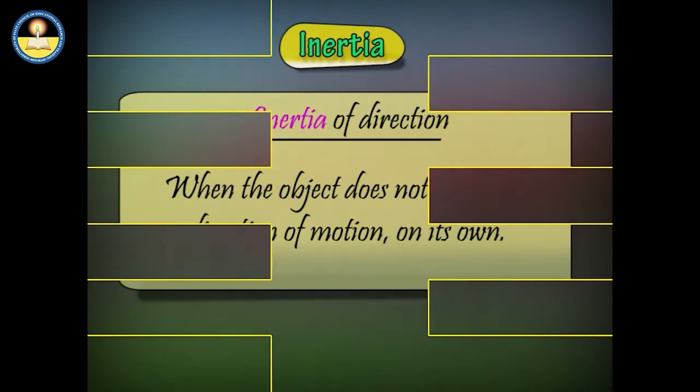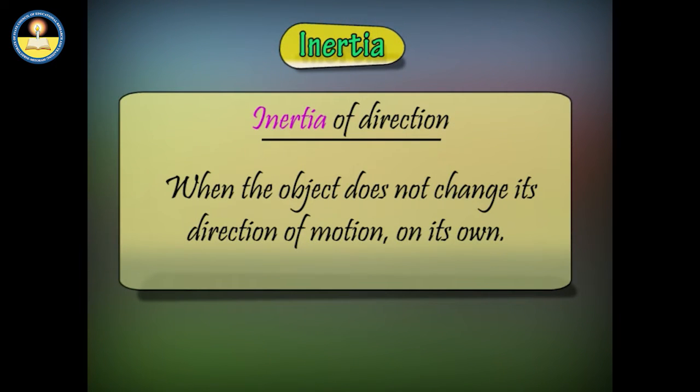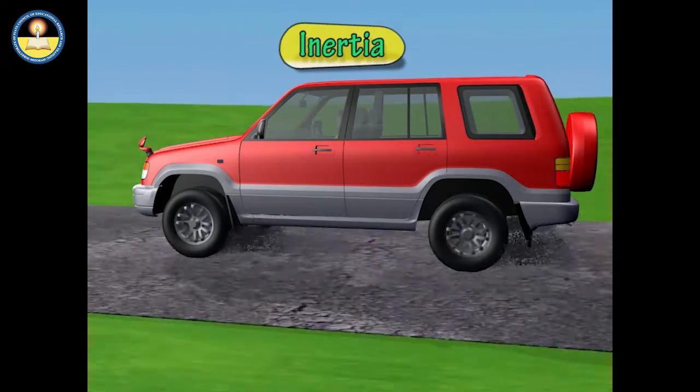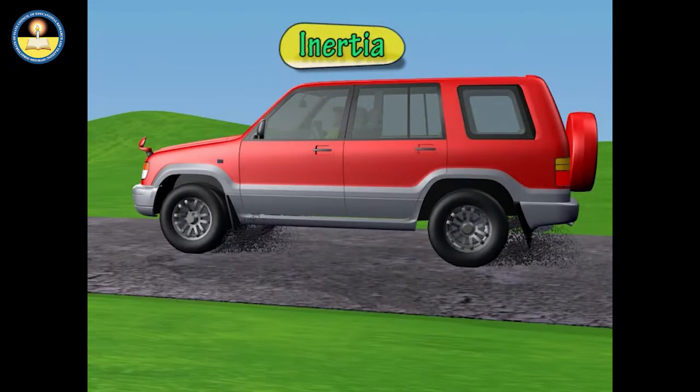In the same way, inertia can also be classified as the inertia of direction. That is, the object does not change its direction of motion on its own. For example, mud flying off tangentially from the tire of a car.